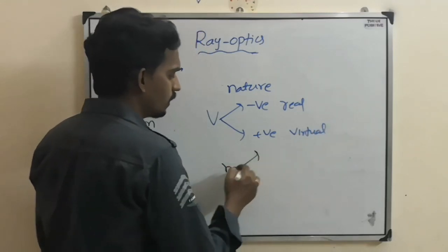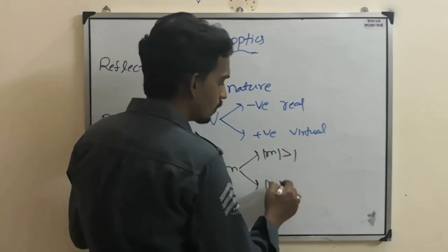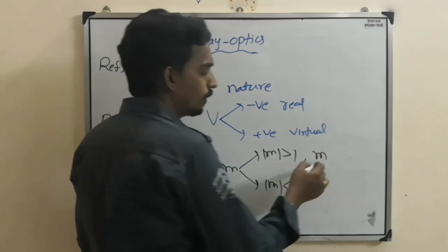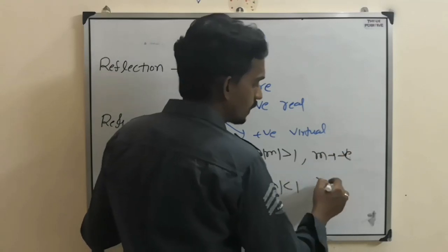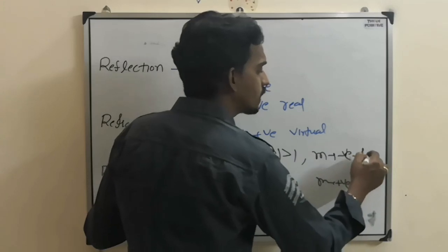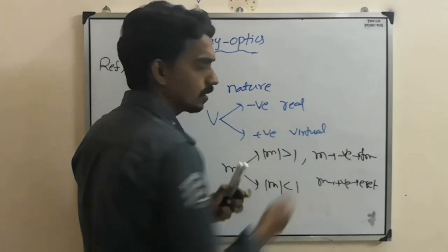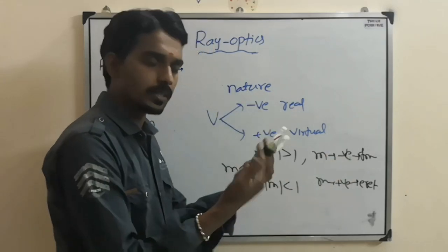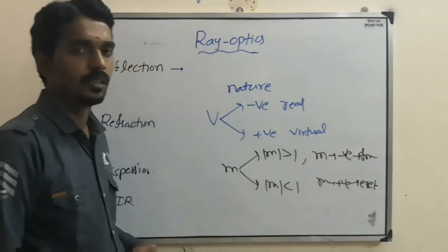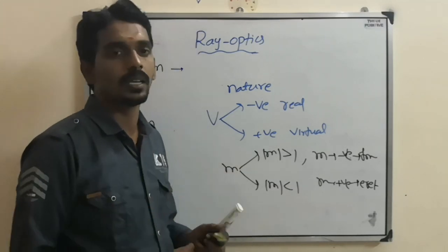Then you find the magnification. If the magnitude is greater than 1, the image is enlarged; if it is less than 1, it is diminished. And if you take just the magnification sign, if it is positive, that is an erect image; if it is negative, that is inverted, because one is up, one is down, one is plus, one is minus. Minus means inverted. Both above, both plus; both below, both negative. Minus, minus, plus, that is an erect image. That is one thing we missed, because in a few questions they will also ask the nature of the image.